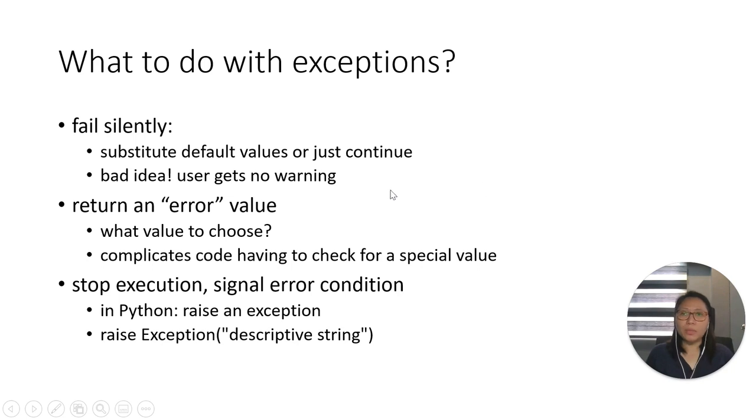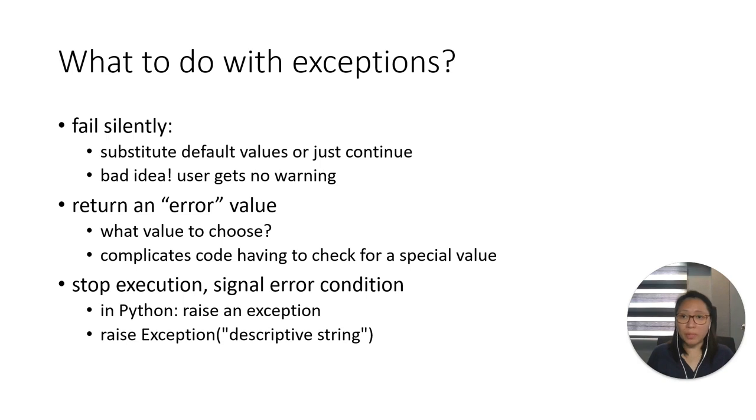So what can we do with exceptions? We can fail silently by substituting default values and just continue with the program, which is actually not a good idea, because the user will not know that an error or a warning has occurred. We can also return an error value, and we can choose to stop the execution and signal an error condition or show an error message to the user.